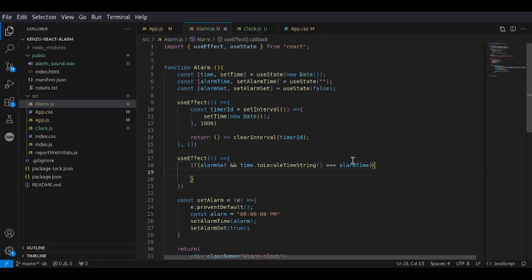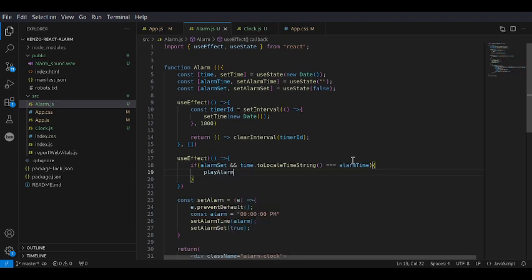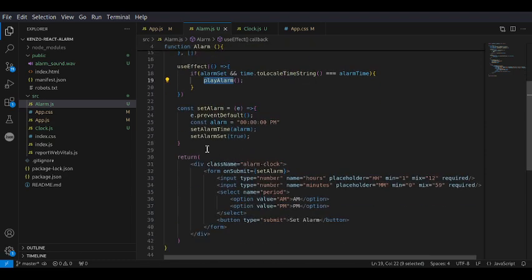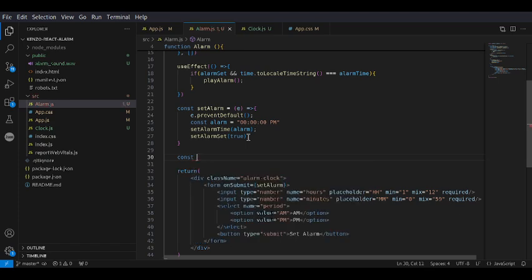And if that's true, we want to play alarm, which we have not defined yet. So we'll need to define that now. playAlarm.